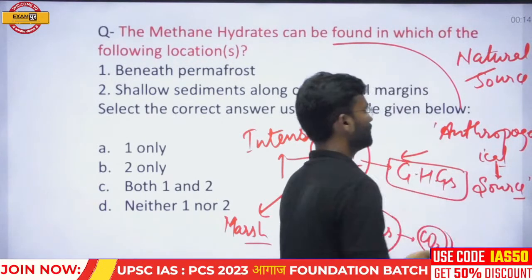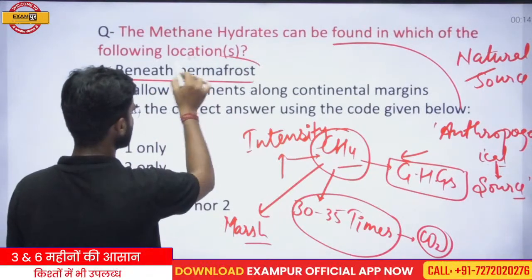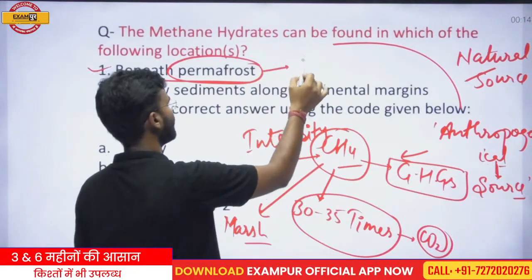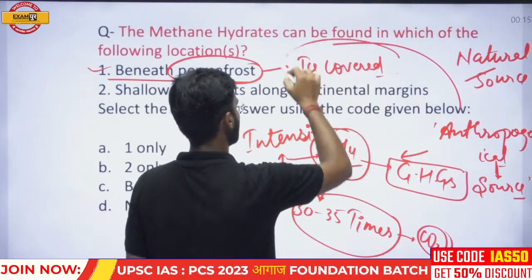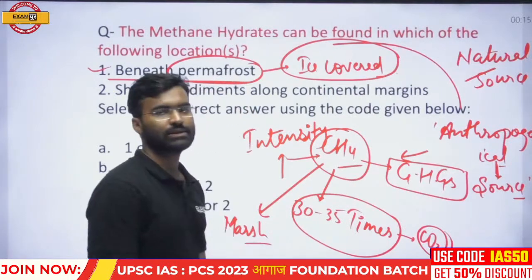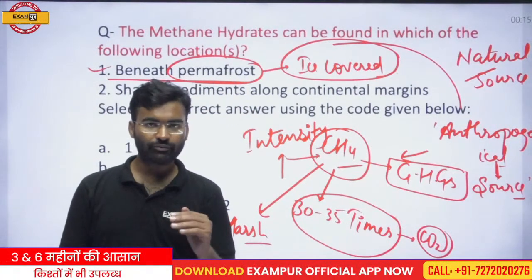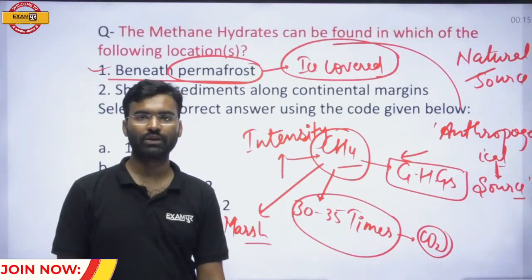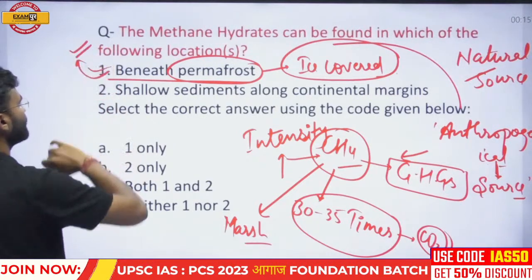Beneath the permafrost is the ice covered zone, and beneath it there is a marshy condition, and from that marshy zone the methane hydrates are emitted.